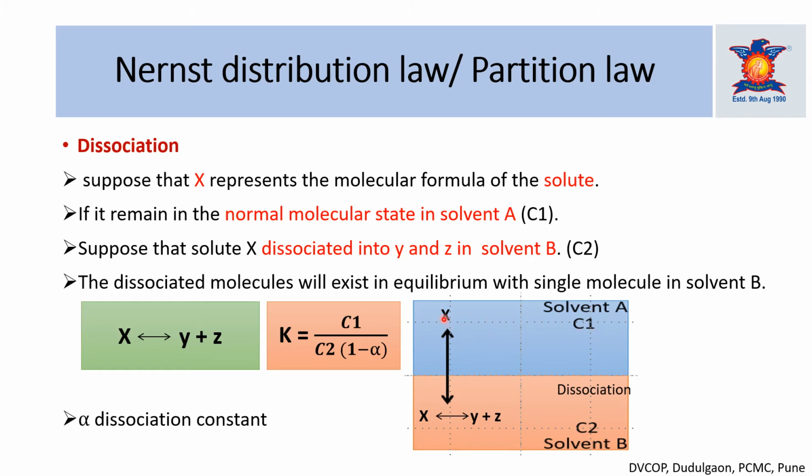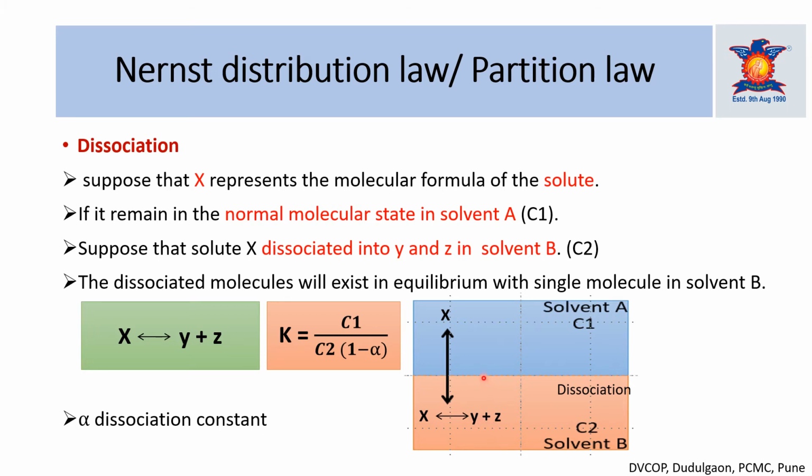The X molecule undergoes dissociation in solvent B, and X is dissociated into Y and Z. The dissociated molecules Y and Z exist in equilibrium with the single molecule of solute in solvent B.